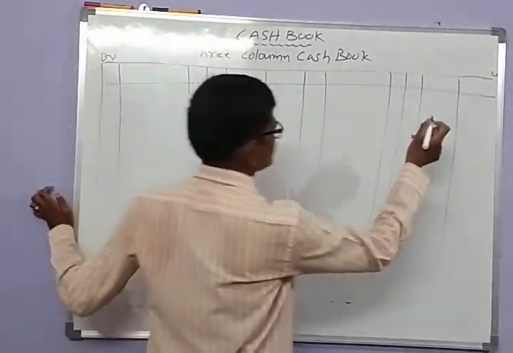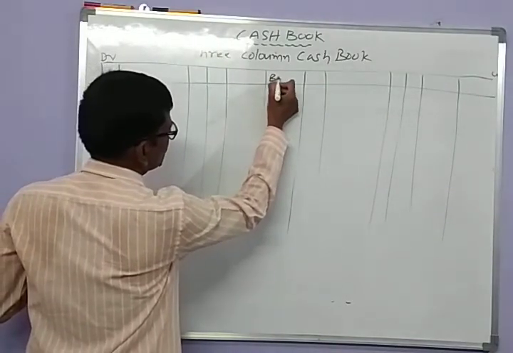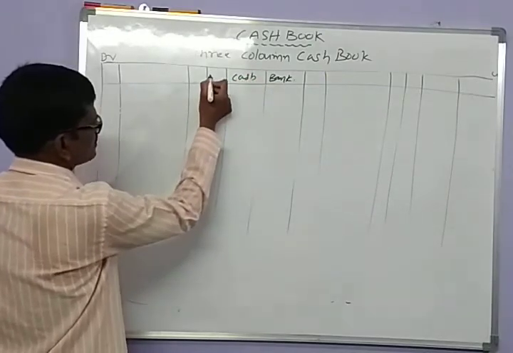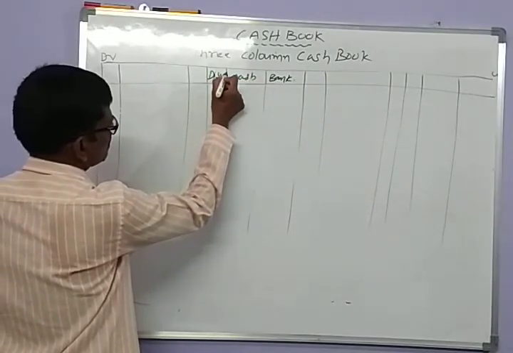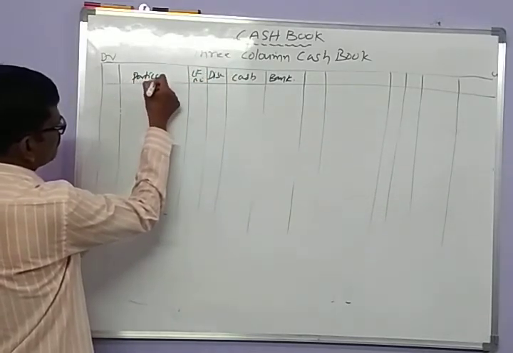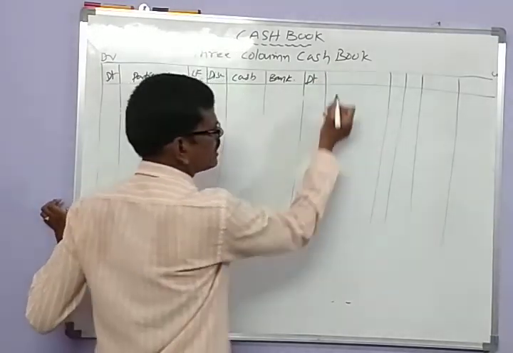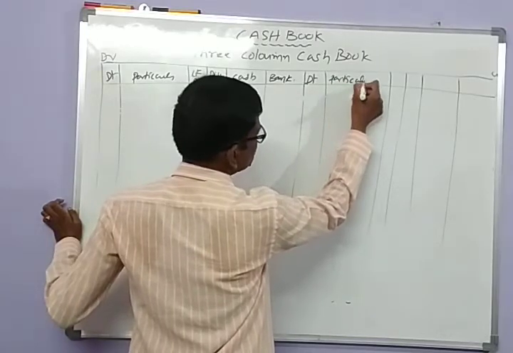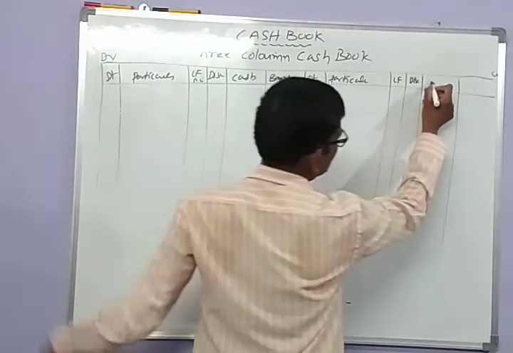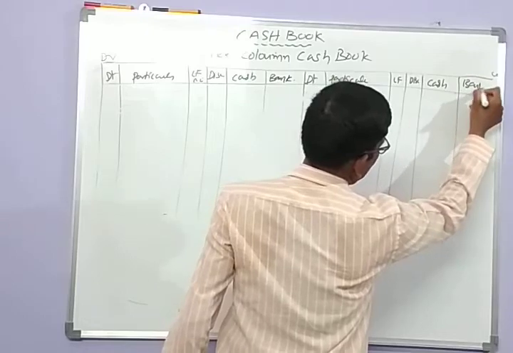So in triple column cash book, to the debit side, here this is the column for record of bank transactions. This is the column to record cash transactions. This is discount allowed. This is for ledger file number, and this is for particulars, and this is for date. And credit side, date, particulars, ledger file number, this is for discount received, this is to record the cash mode of transactions, this is for a bank.